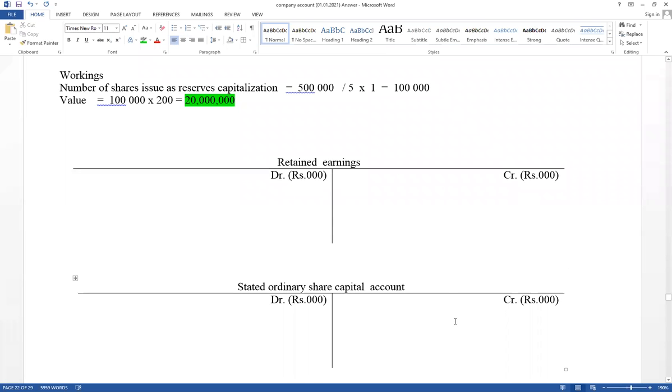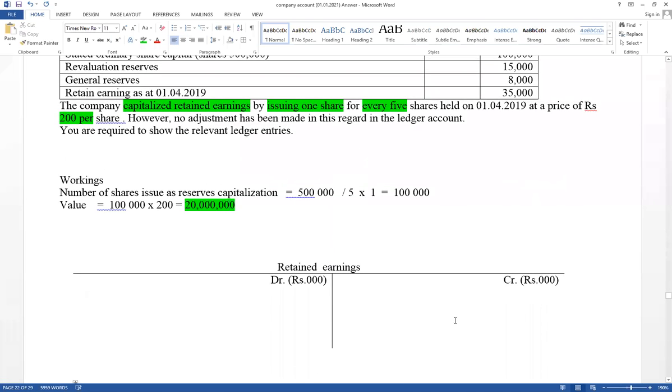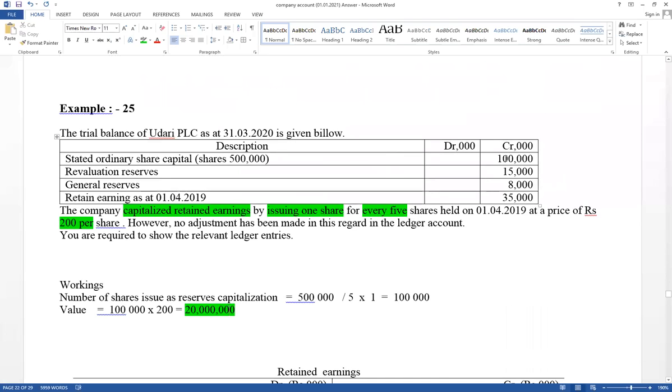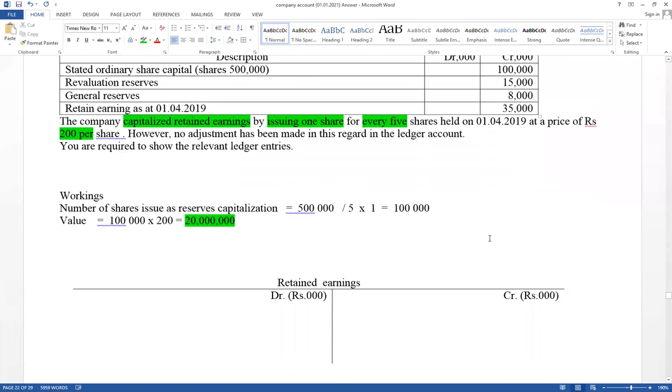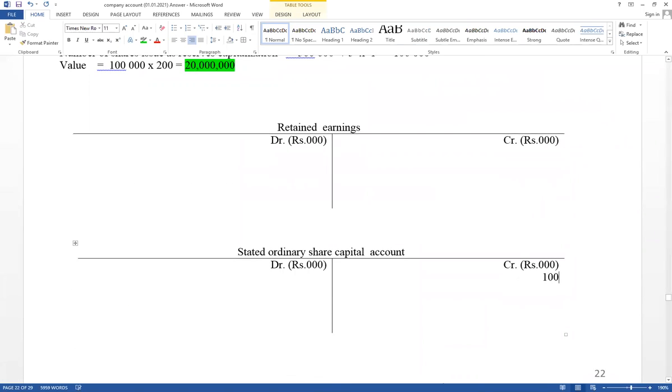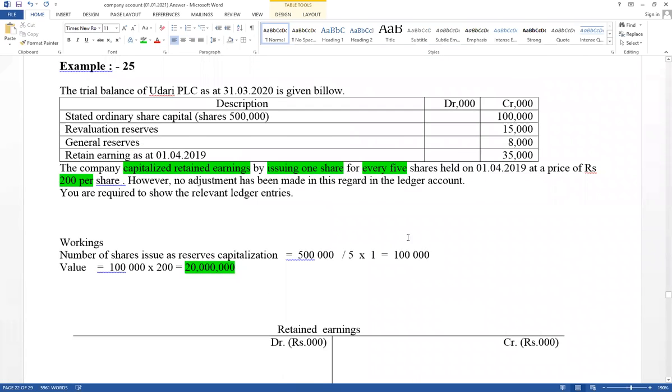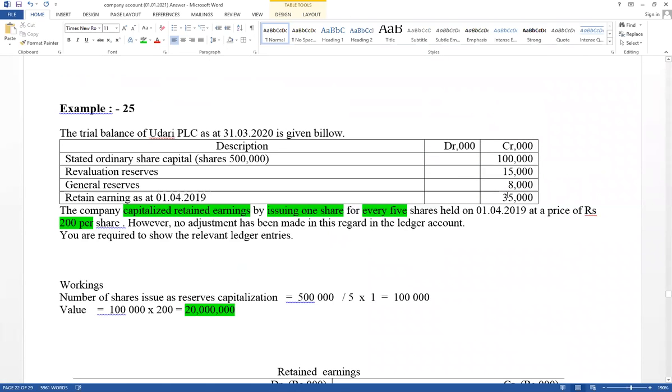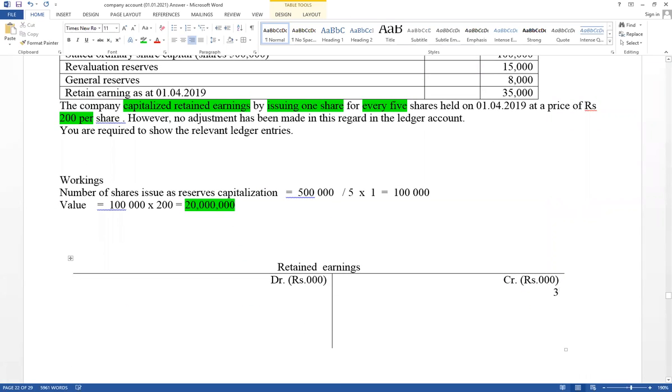Ordinary shares are 100,000, equity, therefore a credit balance brought forward. Retained earnings balance is 35,000, also equity, a credit balance brought forward.